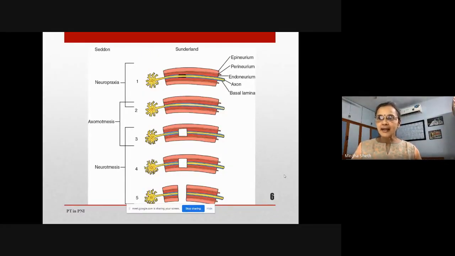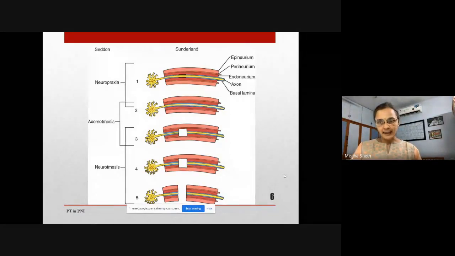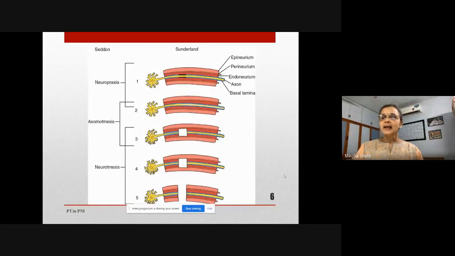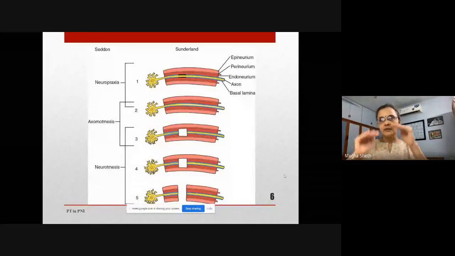We need to understand this classification because the prognosis of the patient is going to depend on this degree of classification. So when the patient asks you, will I get better and when? The answer is going to depend on if you can classify this injury into a neurapraxia, neurotmesis, or somewhere in between. Prognosis of grade 4 and 5 is bad. Prognosis of 1 is excellent. Prognosis of 2 is also good. And prognosis of grade 3 injury, we're not very sure. But yes, chances of recovery are there, but may or may not be complete.